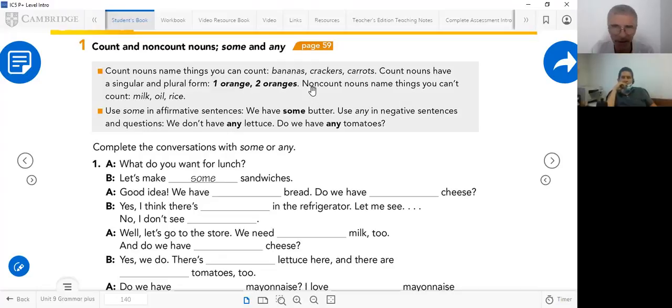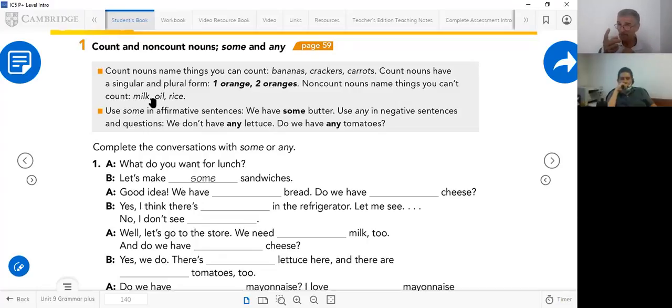Non-count nouns name things you can't count, like milk, oil, or rice. You cannot say one milk, two milks. No plural. One oil, two oil? No, it doesn't exist. One rice, two rice? No, it doesn't. Rices doesn't exist. The word doesn't exist in plural. La palabra no existe en plural.